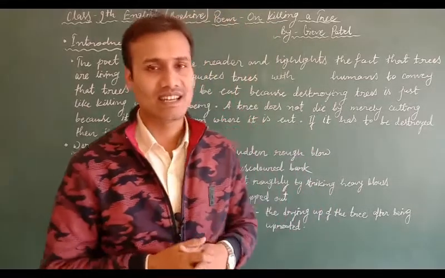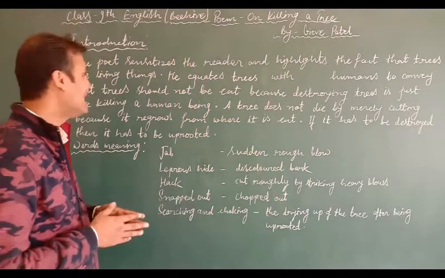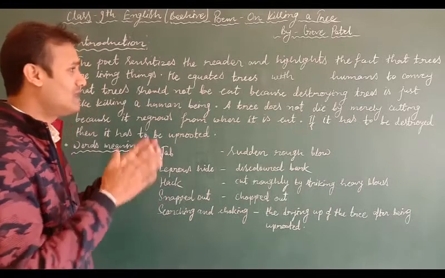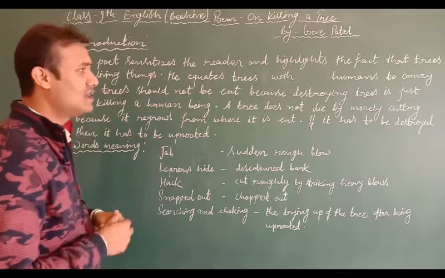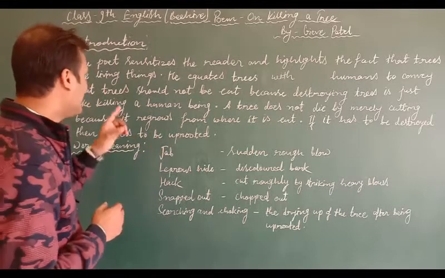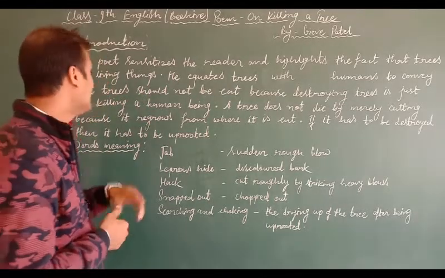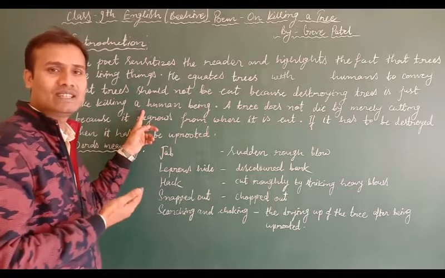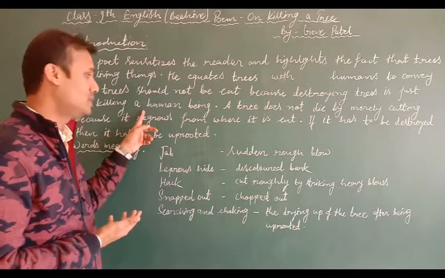Now let us discuss the introduction part of this poem. When you read this poem, you find that the poet sensitizes the reader and highlights the fact that trees are living things. He equates trees with humans to convey that trees should not be cut, because destroying trees is just like killing a human being. He is talking about the equality of the trees with humans.